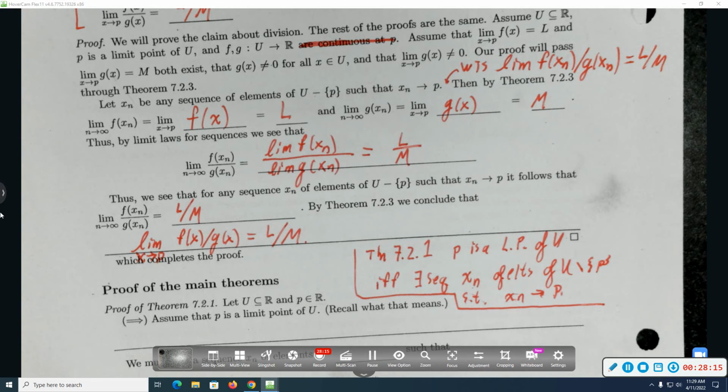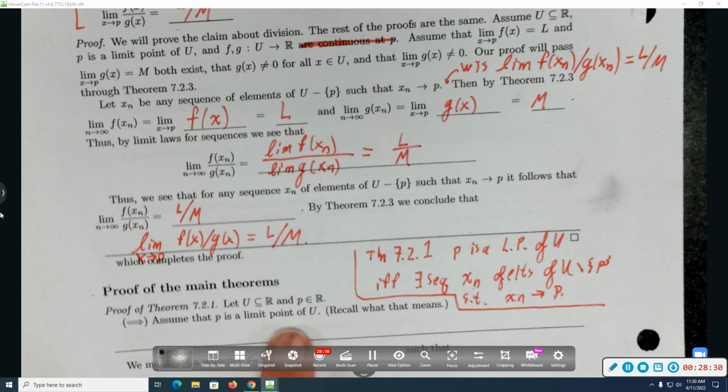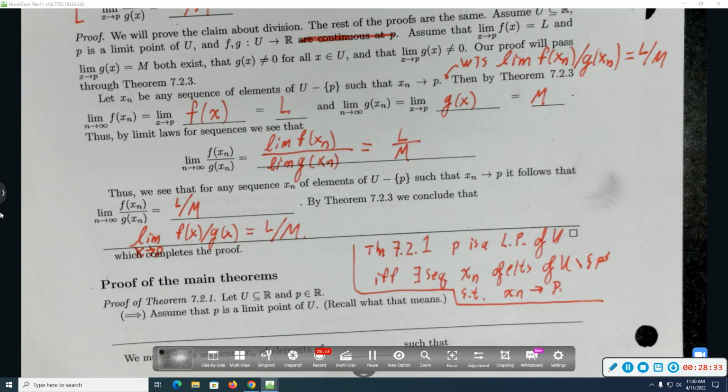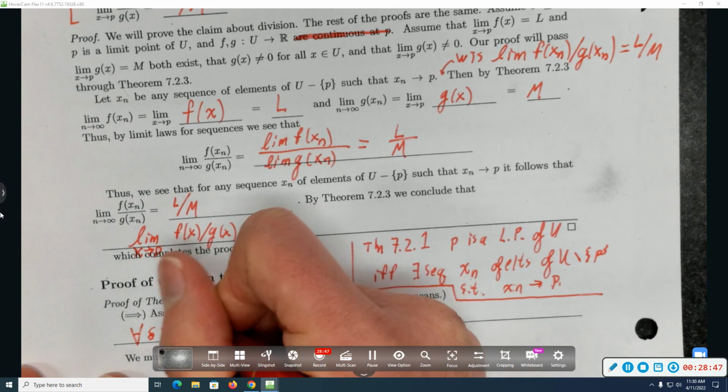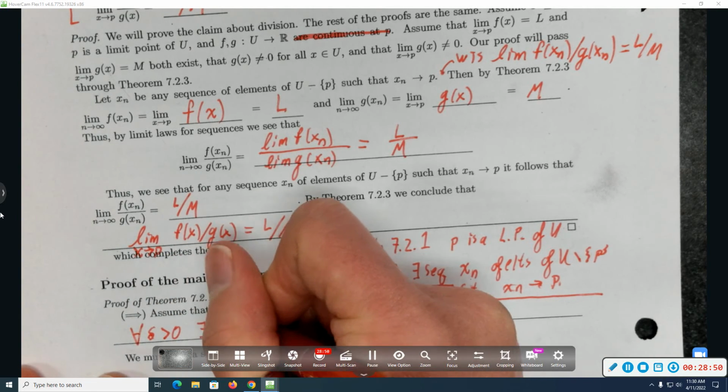In the proof of if this, then this, I get to assume that P is a limit point and I need to come up with a sequence. So let's start by doing that. Let's assume that P is a limit point of U. Recall what that means? What's the definition of a limit point? By flipping back to the previous page if necessary, or by memory ideally. For all delta greater than 0, there exists an X in U such that 0 is less than the absolute value of X minus P, which is less than delta.